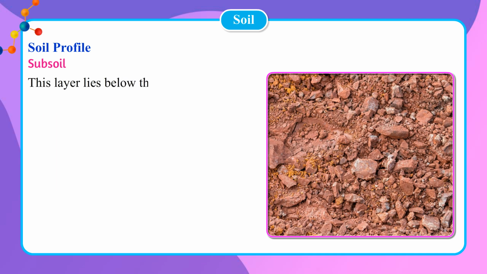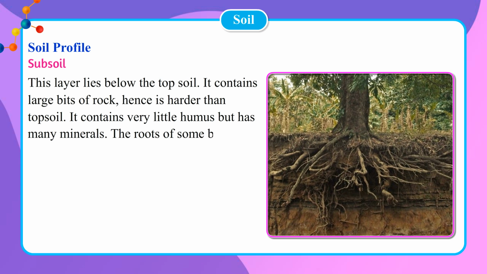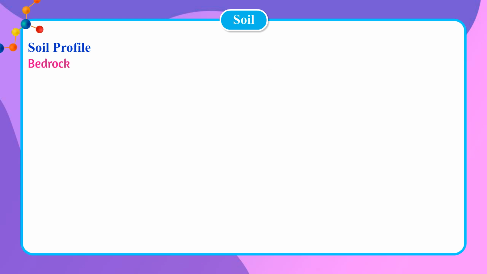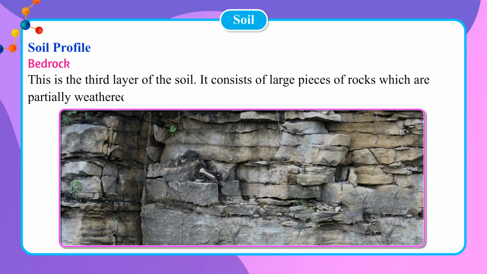Subsoil. This layer lies below the topsoil. It contains large bits of rock, hence is harder than topsoil. It contains very little humus but has many minerals. The roots of some big trees generally grow up to this layer. Bedrock. This is the third layer of the soil. It consists of large pieces of rocks which are partially weathered. It is present quite deep inside the earth.